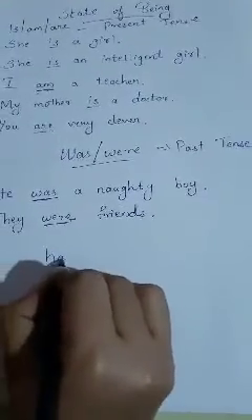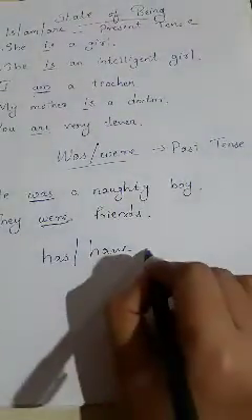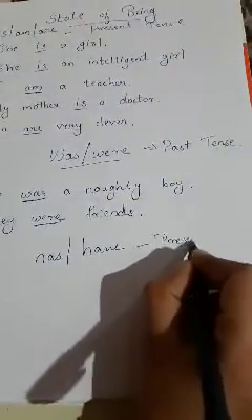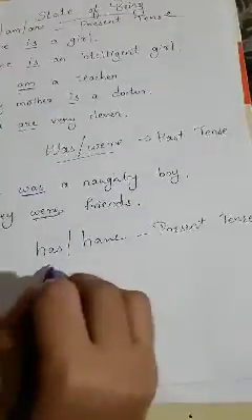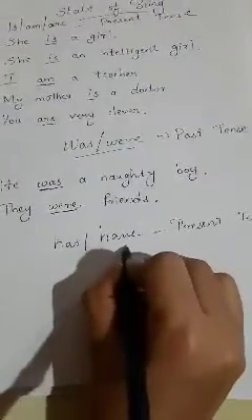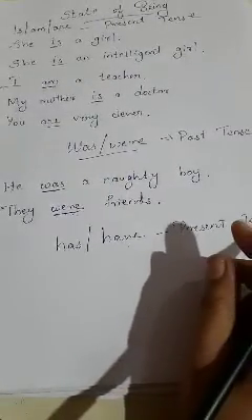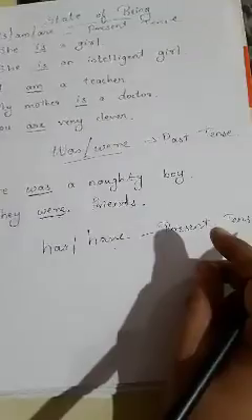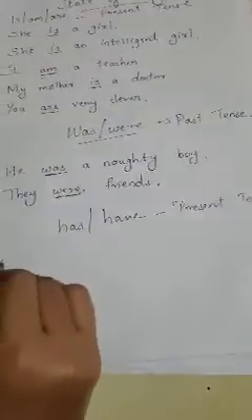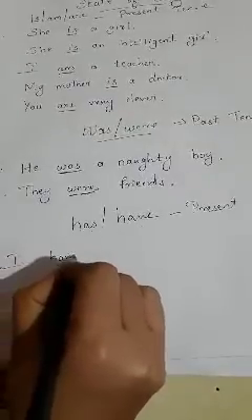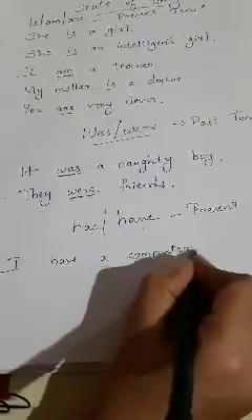Like has, have we use in the present tense. We use has, have to say something that belongs to somebody, when we say the relations, like I have a computer. That computer is mine.